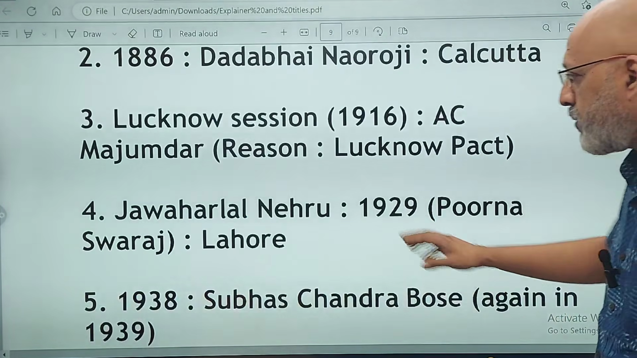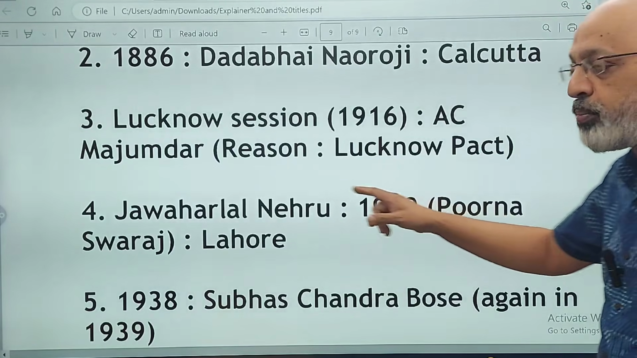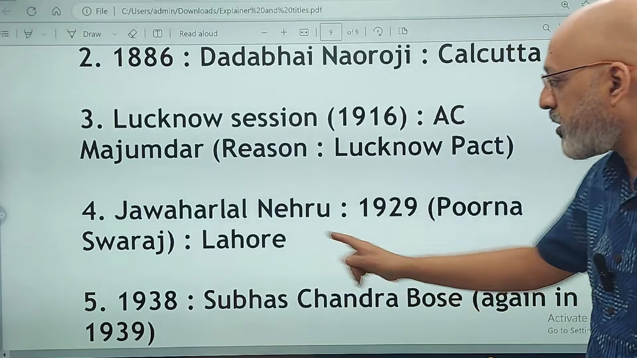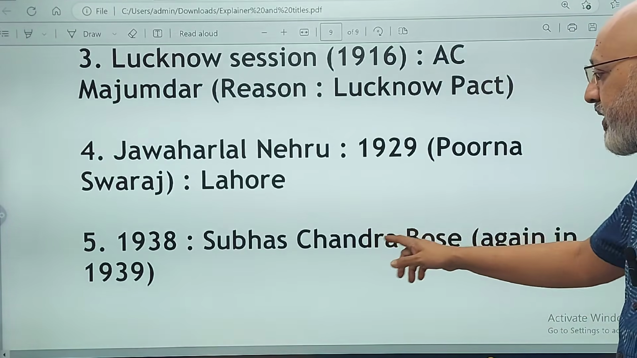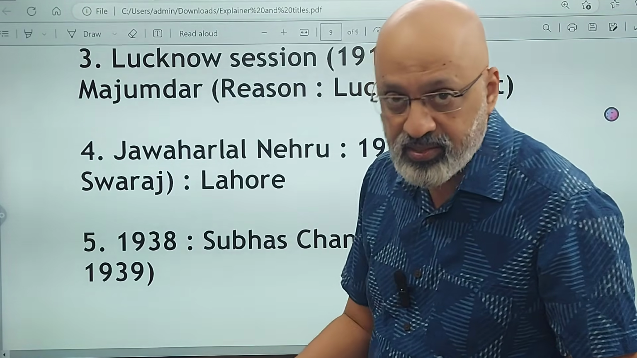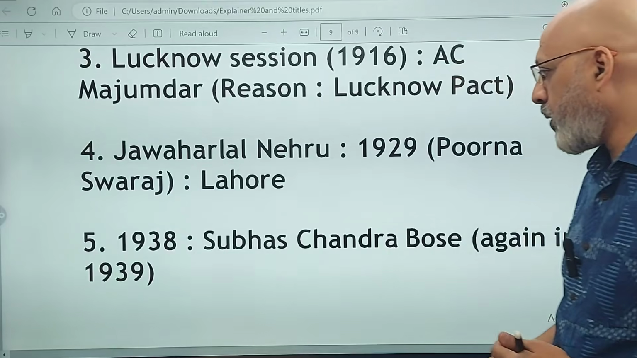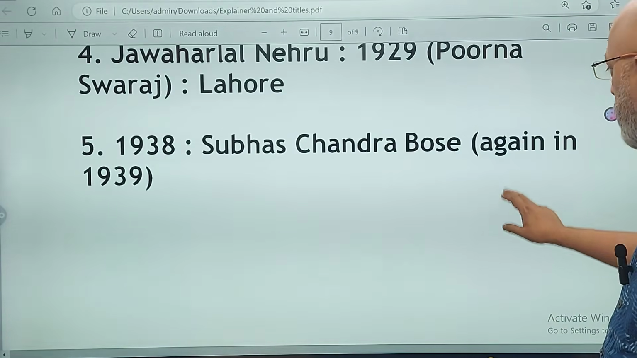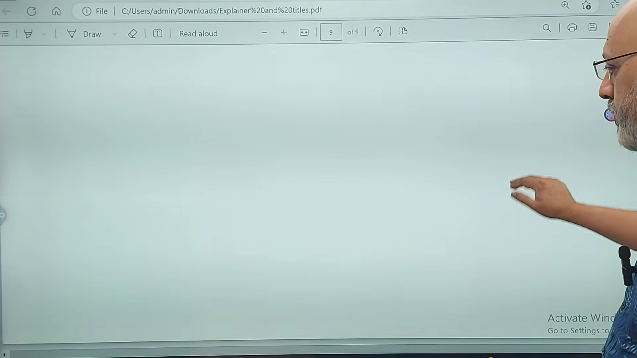No problem if you remember it. Jawaharlal Nehru in 1929 because of the Purna Swaraj declaration in Lahore. 1938 Subhash Chandra Bose, and again in 1939, after which there were differences and he exited the Congress party. So these are things which you should be aware of.